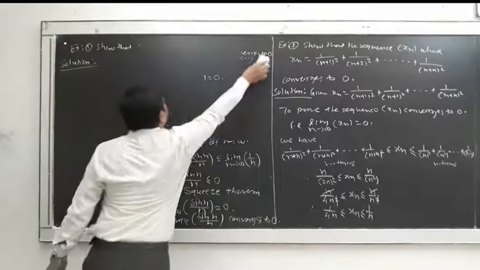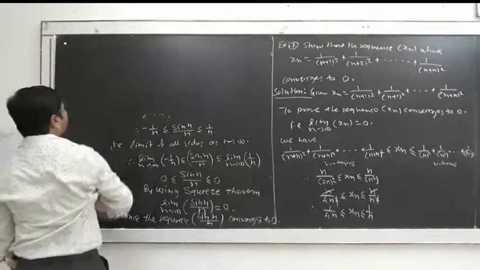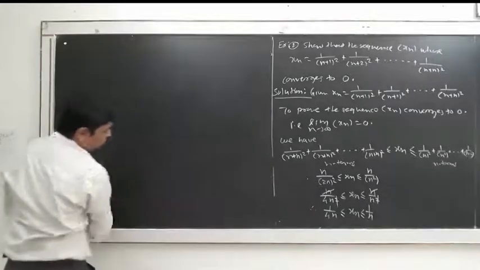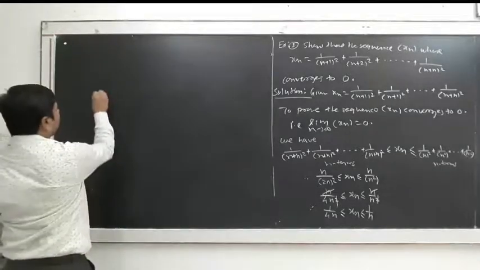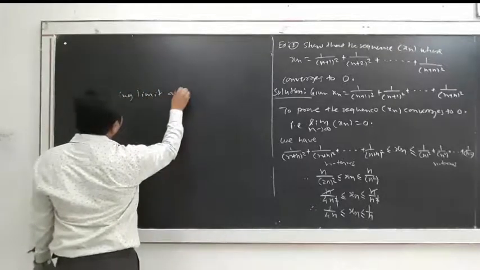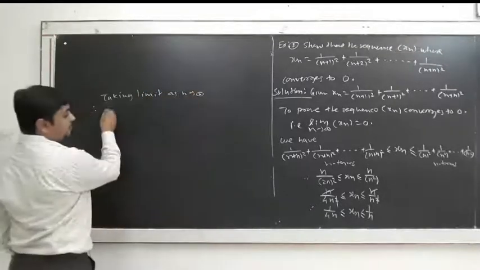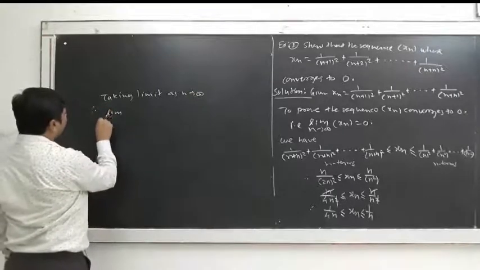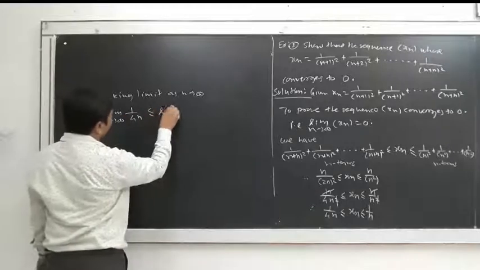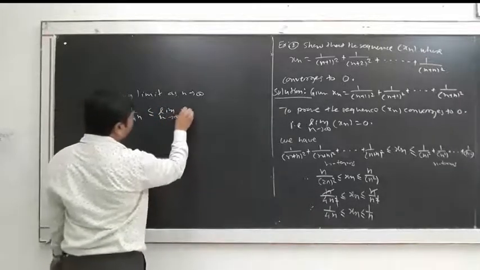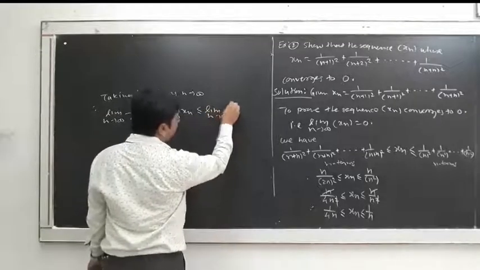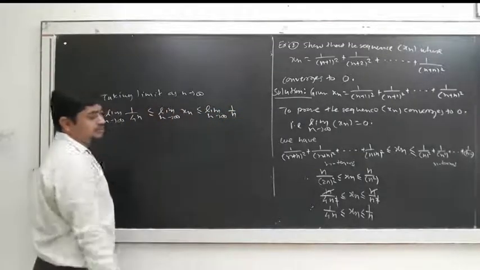Now what can we write here? Just take the limit of both sides. Taking the limit as n tends to infinity, we get the limit of 1 upon 4n is less than or equal to the limit of xn, which is less than or equal to the limit of 1 upon n.